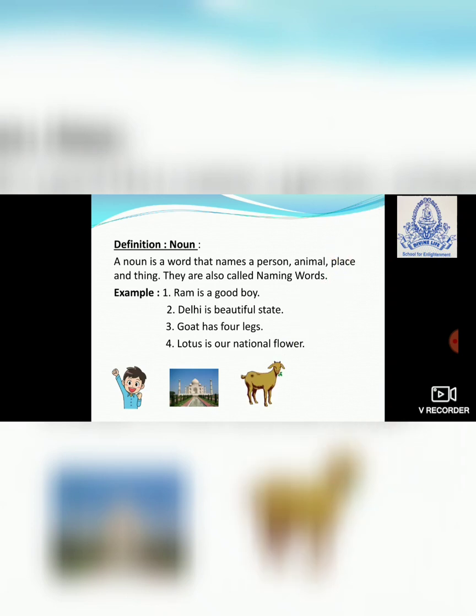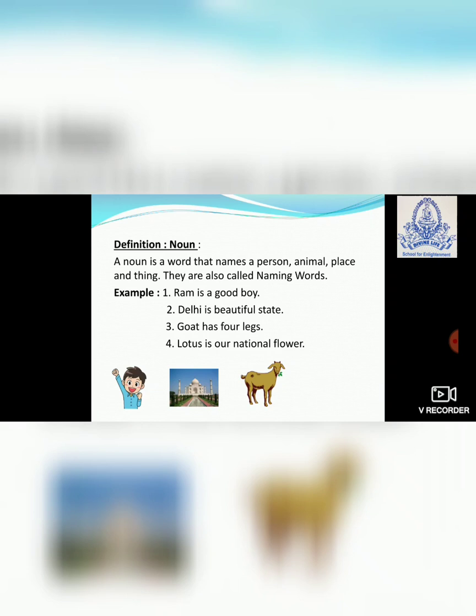Now comes animals. Goat has 4 legs. How do you recognize a goat? Because you have been taught that this animal is this. You know how to recognize a dog, cat, because you got the name with the picture. You have been taught that the animal coming from there is a dog. The animal that stays in the home is a cat, right? The animal which gives milk is a cow, buffalo, goat, right?